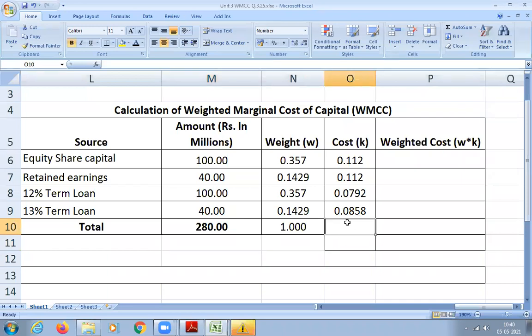Next, what is the next step? How to calculate weighted cost? Cost into weight. So please calculate 0.357 into 0.112. 0.0399, which is nearly 0.04. Next, the second one, 0.016.